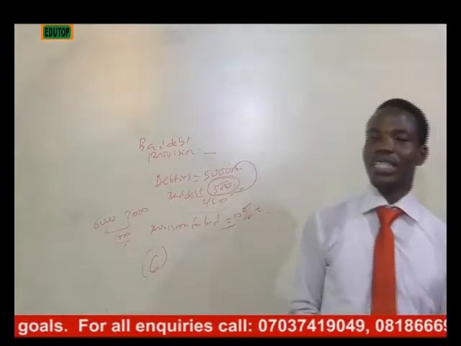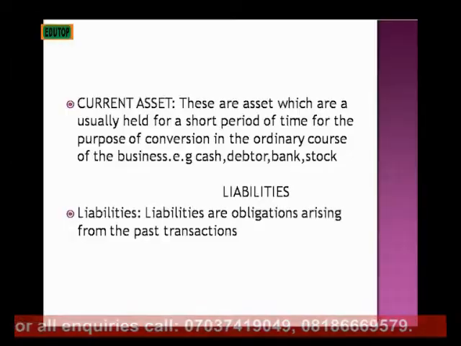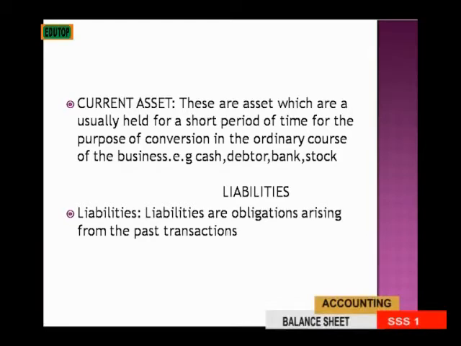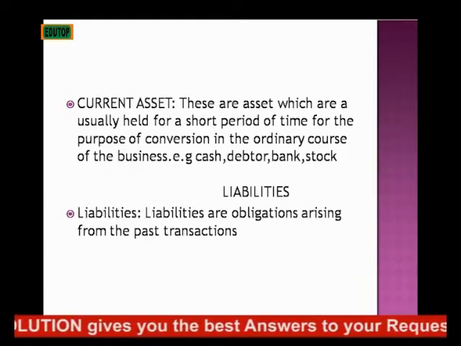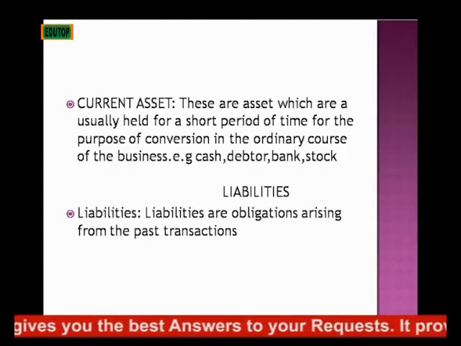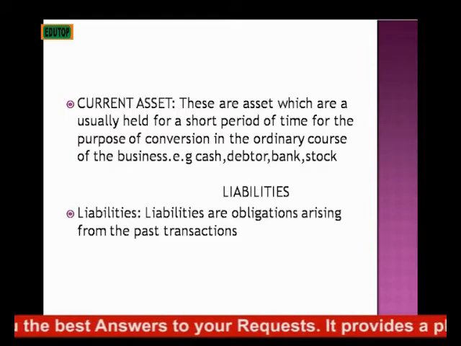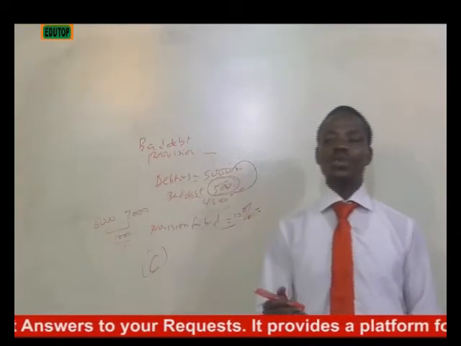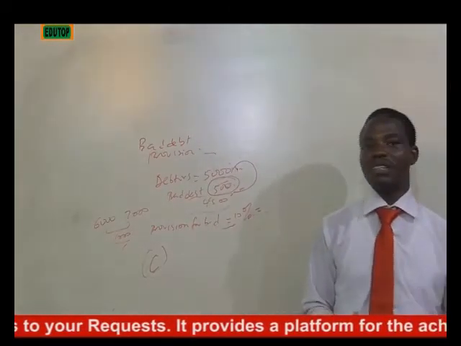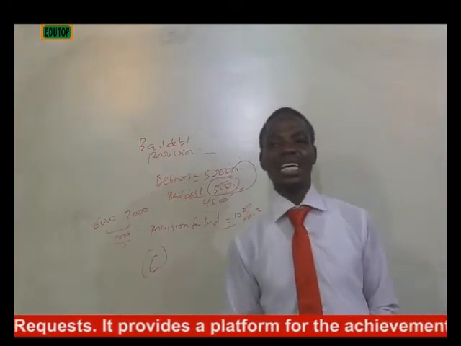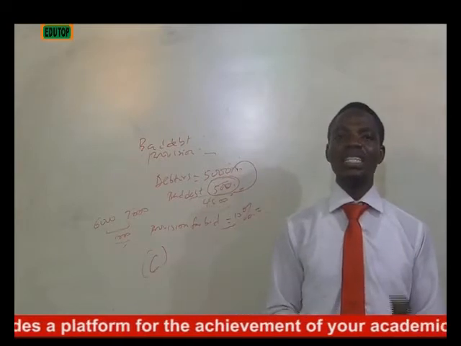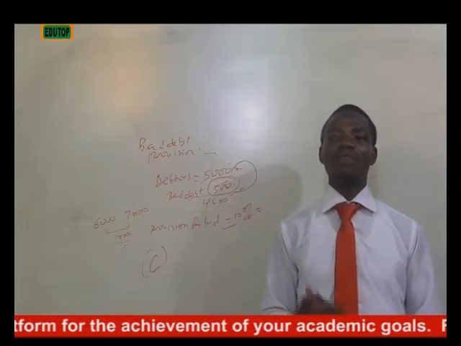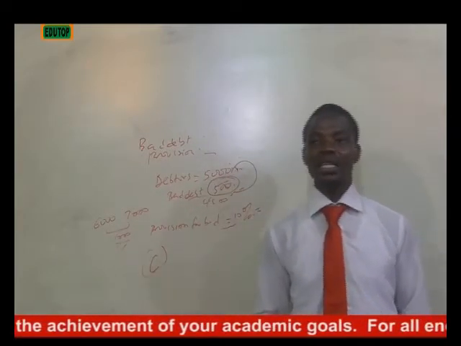Now, what are current assets? Current assets, these are assets which are usually held for a short period of time for the purpose of conversion in the ordinary course of a business. We have cash, we have debtors, we have a bank and a stock. And the reason why current asset is different from the fixed asset is that when a company needs cash at the end of the year, they need quick cash. They can easily convert current assets into cash.